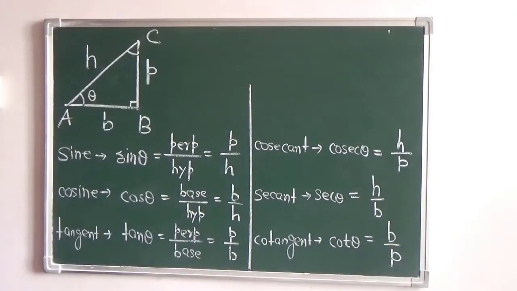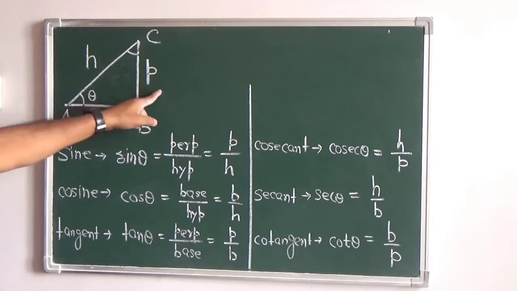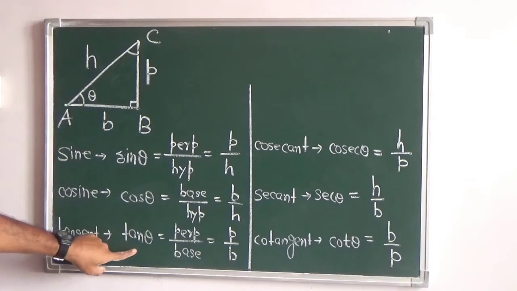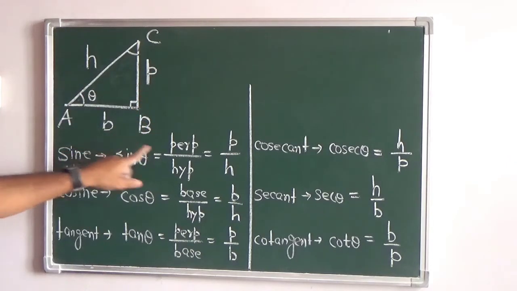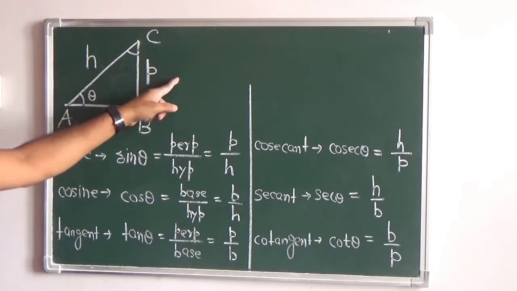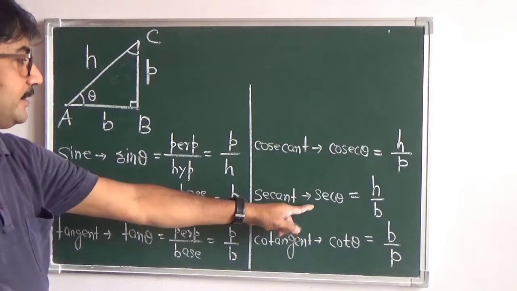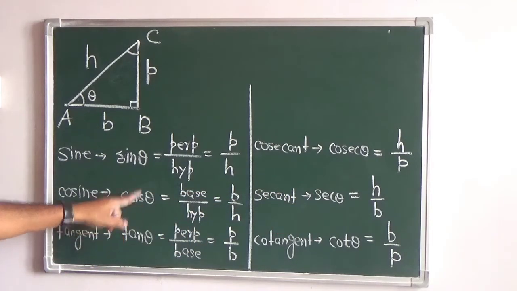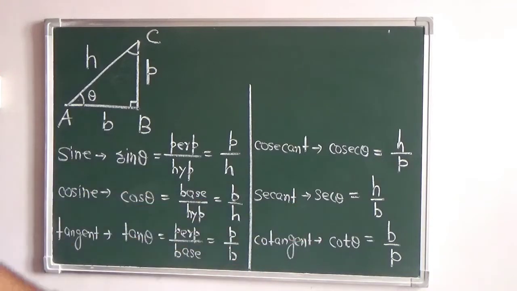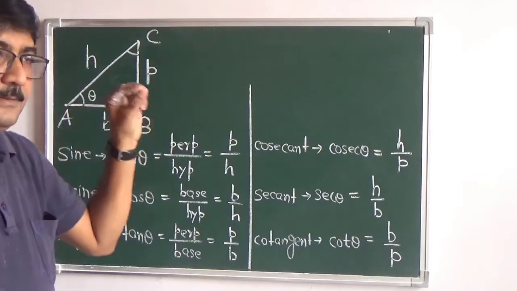So these are all the 6 trigonometrical ratios. Sin theta is given by perpendicular by hypotenuse, cos theta is given by base by hypotenuse, tan theta is given by perpendicular by base, cosec theta, which is the reciprocal of sin theta, is hypotenuse by the perpendicular, secant or sec theta, which is the reciprocal of cos theta, is given by hypotenuse by base, and cotangent, that is cot theta, which is the reciprocal of tan theta, is given by B by P. So these are just the beginning and also the most important part.